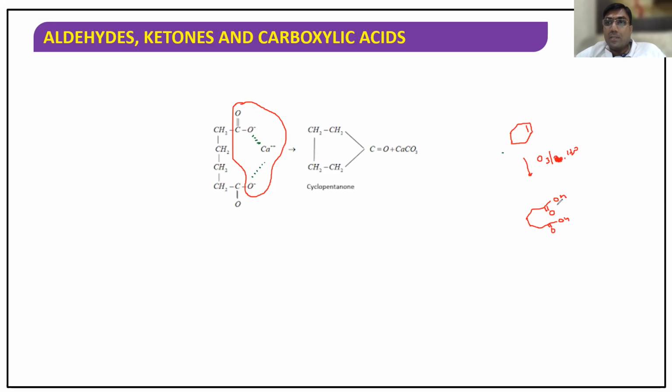Now I get acid. I don't get aldehyde. Now listen very carefully. When I add calcium hydroxide, what I'm going to get? Same thing only I'm going to get here. Here it is given already. Help me, all of you. Check out, COO minus, Ca plus 2. I'm going to get a calcium salt of carboxylic acid.